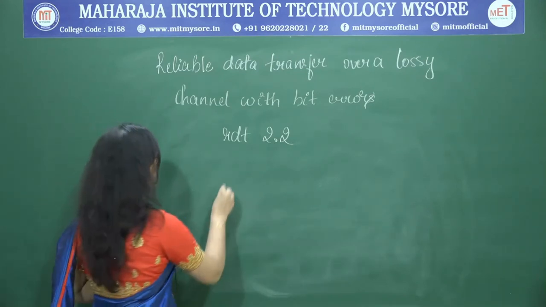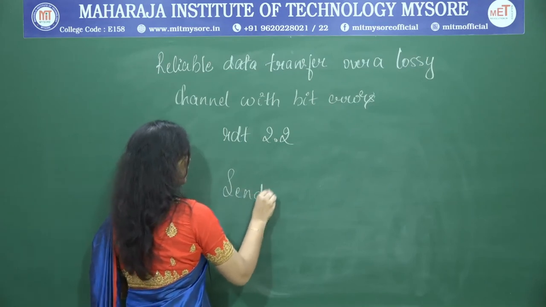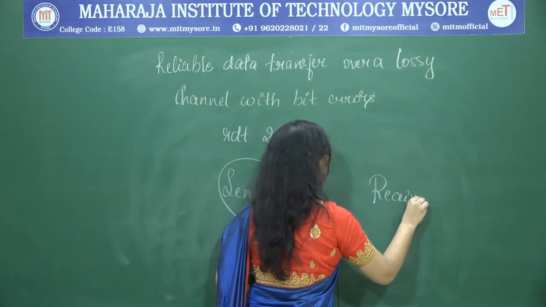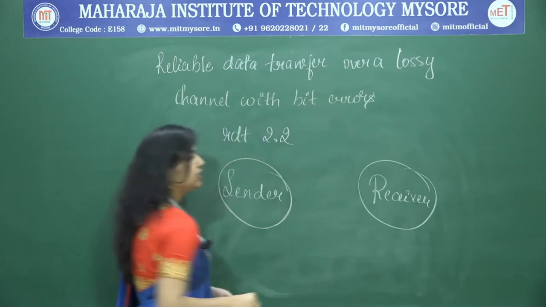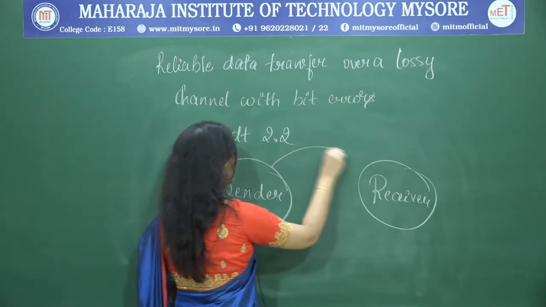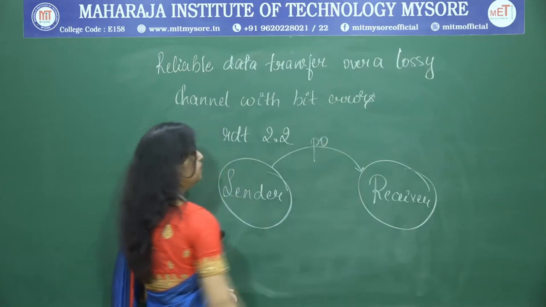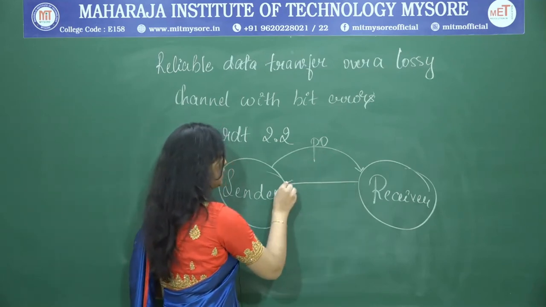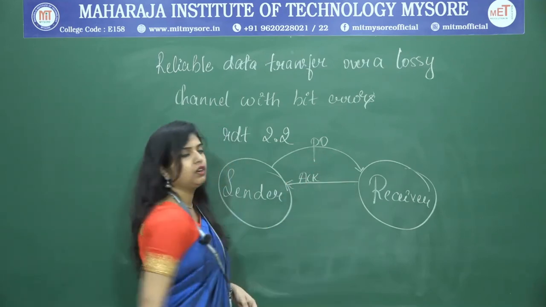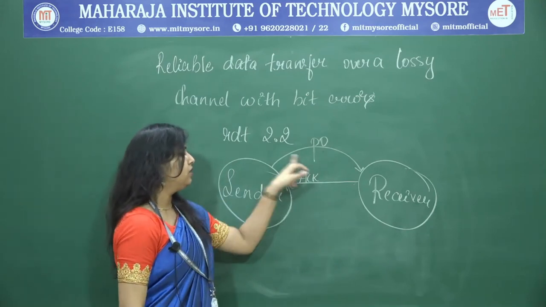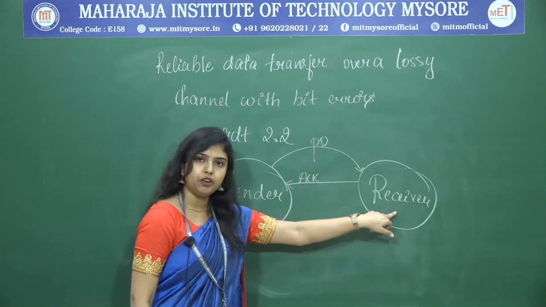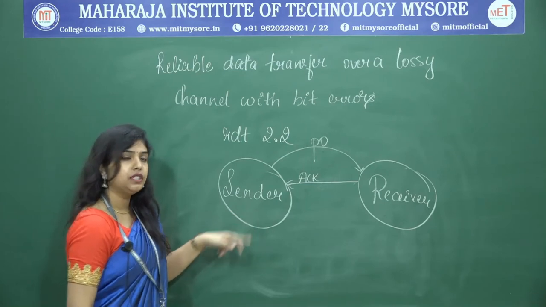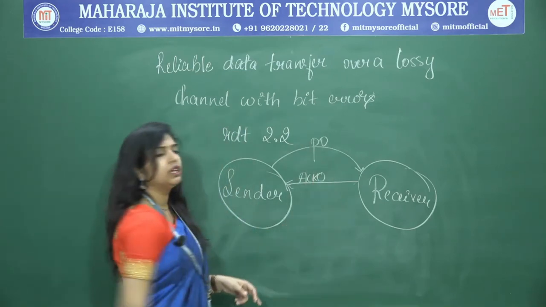What is the revised thing? What we could see here is the sender and here is the receiver. Just to make out, the sender is sending the packet with the sequence number, and for this sequence number, the receiver is also sending the acknowledgement. Here we are only concentrating on the positive acknowledgement. For the packet sent by the sender, if it is correctly received by the receiver, he will send the positive acknowledgement to the sender. The only revision we could see is the sequence number is also added to the acknowledgement.